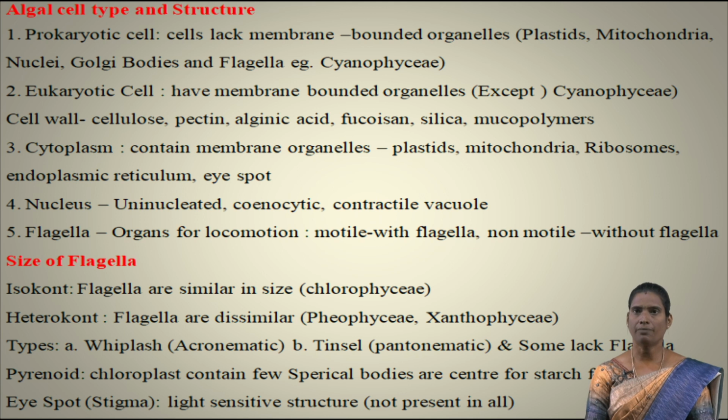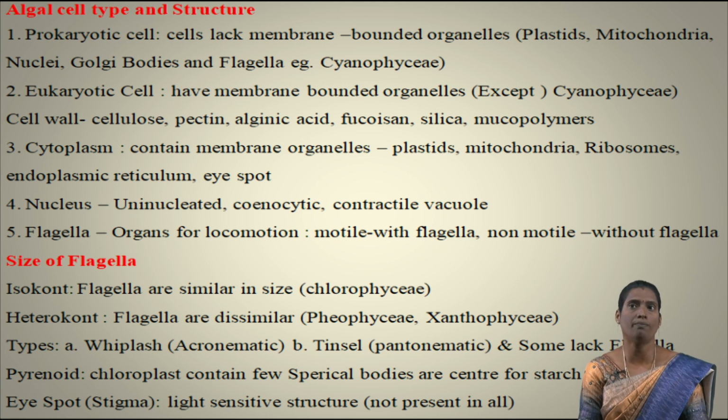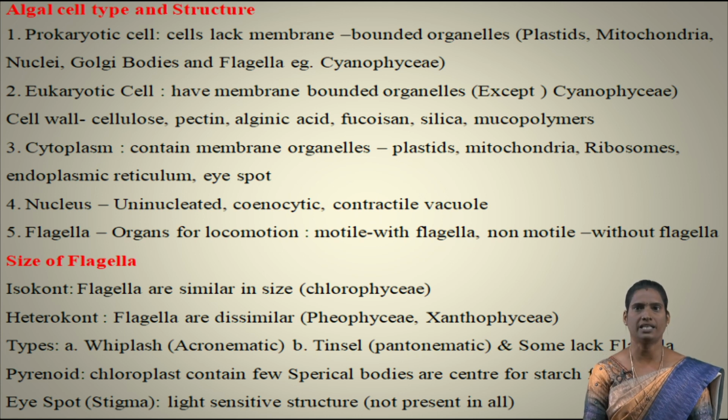In the cytoplasm, without cell wall bounded organelles are present. In a eukaryotic organism, cell membrane bounded organelles are present in the cytoplasm, with a prominent nucleus. In prokaryotic and eukaryotic cells, some eye spots are present.